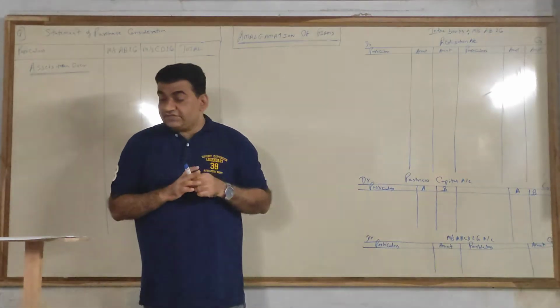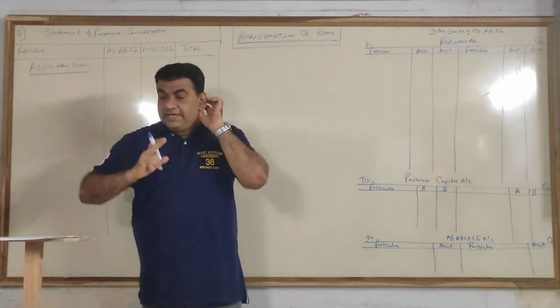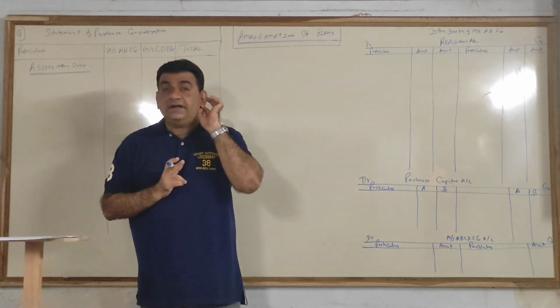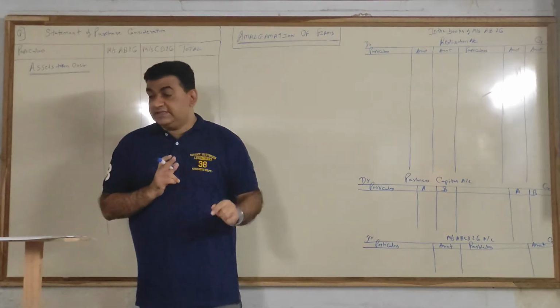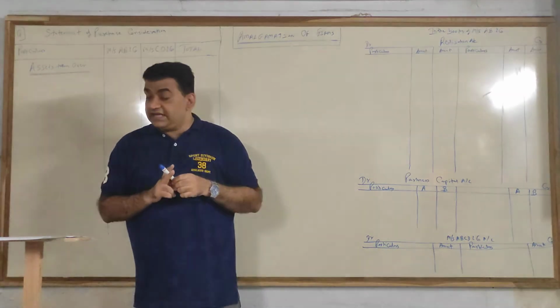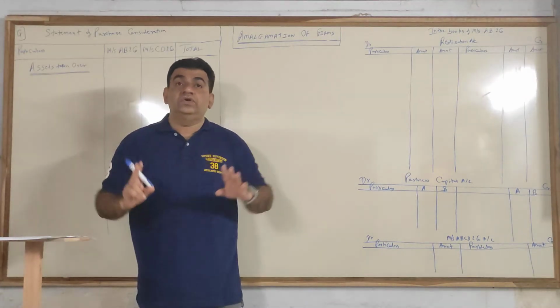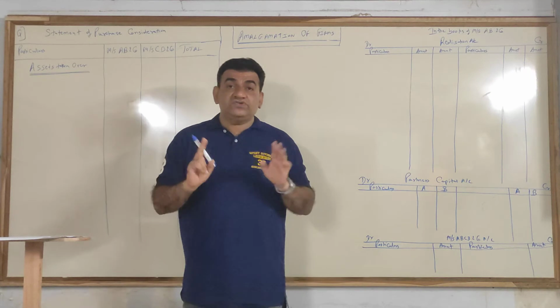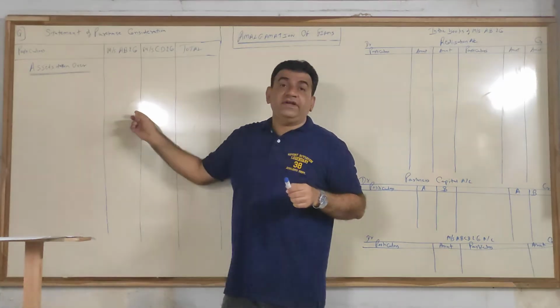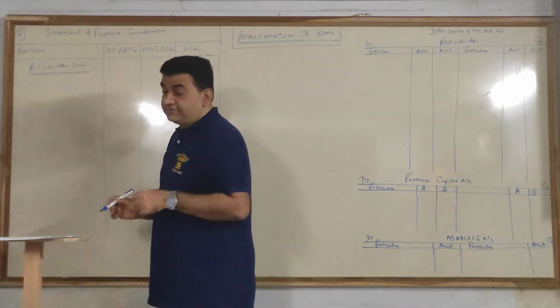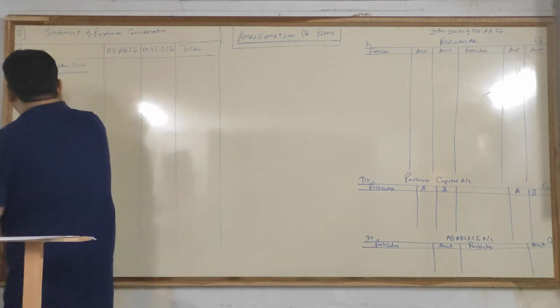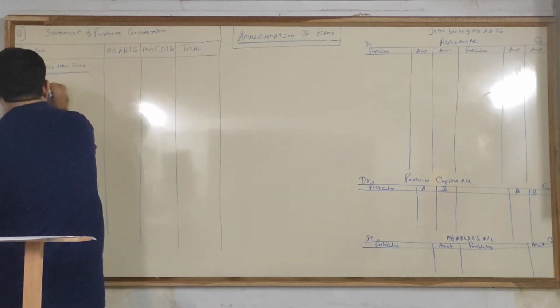Have they given you revised value? Yes. AB's balance sheet value is 80, but the revised value is 110. CD's balance sheet value is 75, but the revised is 102. So where revised value is given in the statement of PC, you will take the revised value. Okay? So let's start. Assets taken over first.